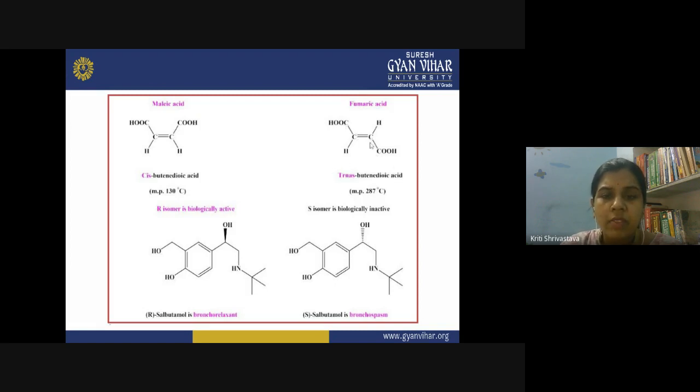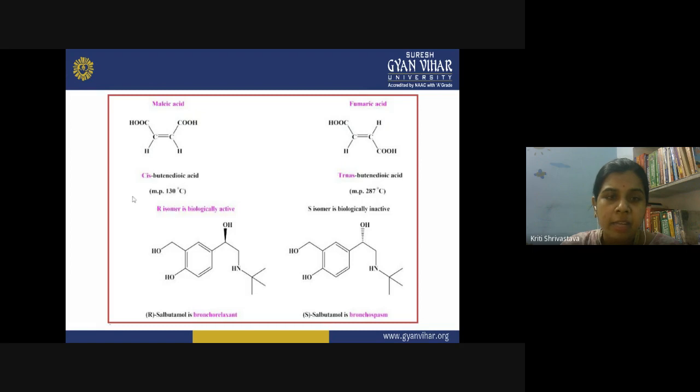So what has changed here? There is no change in the bonding. There is no change in the formula. There is no change in the molecule itself. But what has changed? Only the orientation, only the location of the carboxylic group inside the molecule in three-dimensional space. This has changed.